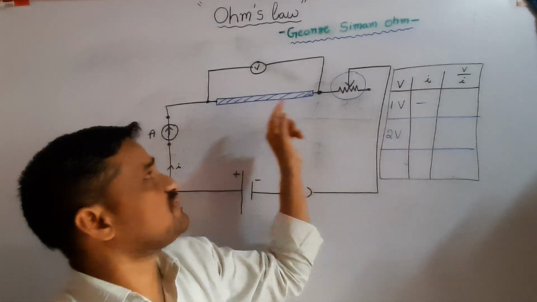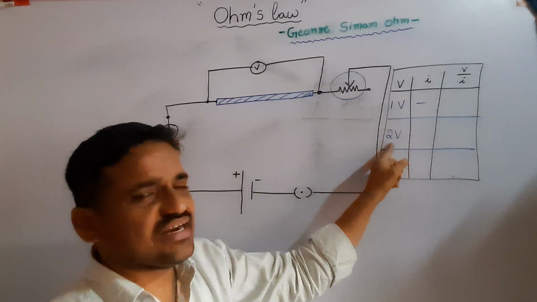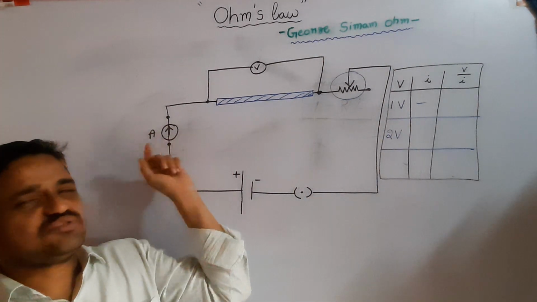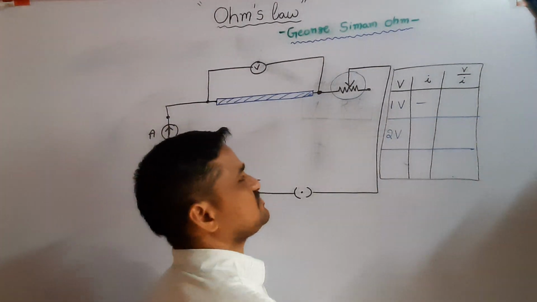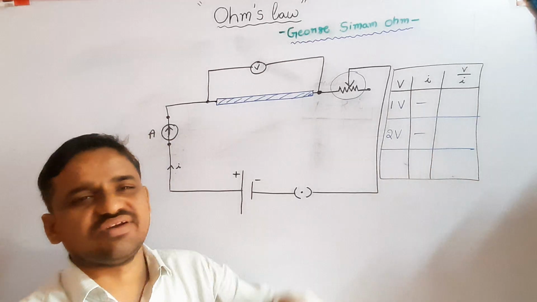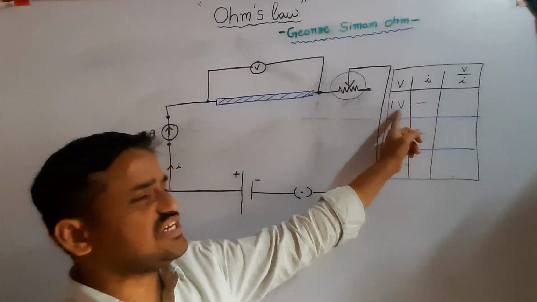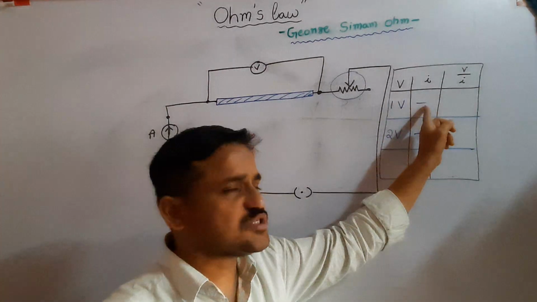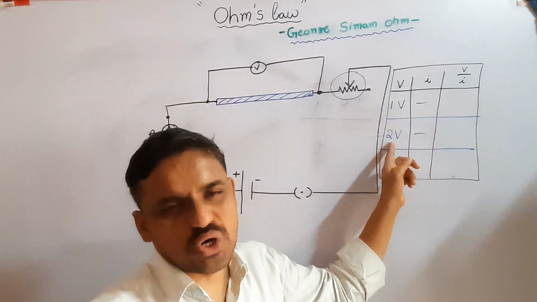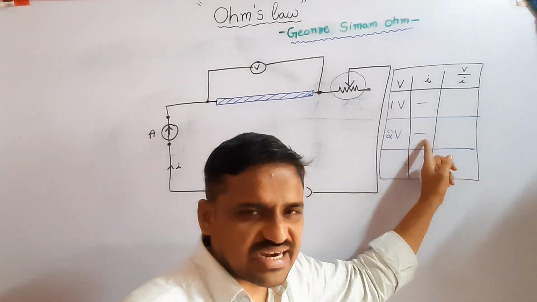At that time, observe the reading of the ammeter, which is the current flowing through the circuit. Note it down in the table: potential difference 1 volt, corresponding current value; potential difference 2 volts, corresponding current value.